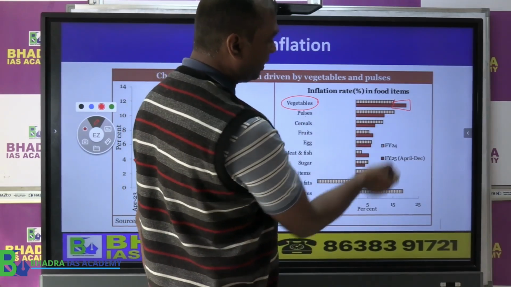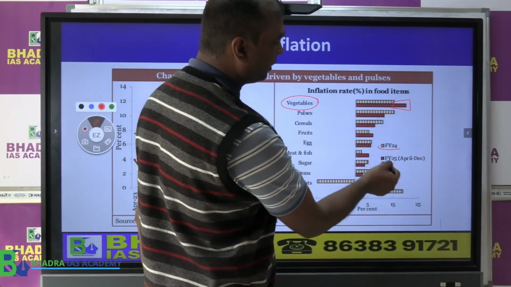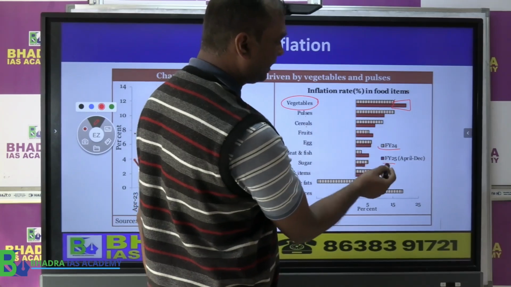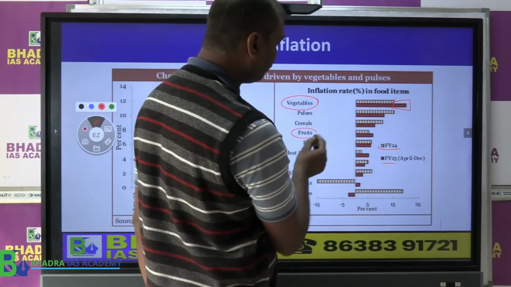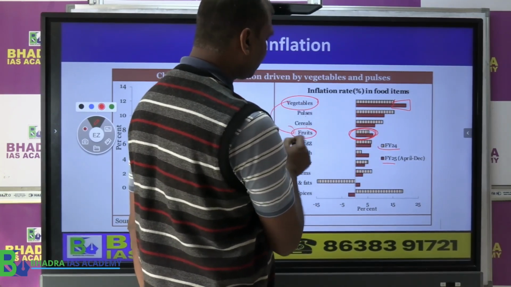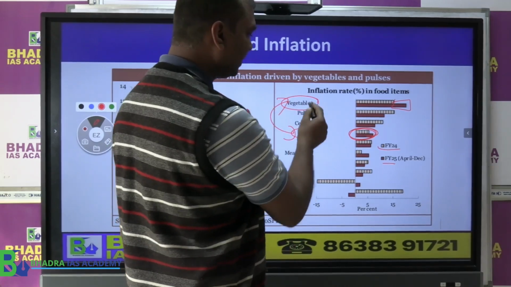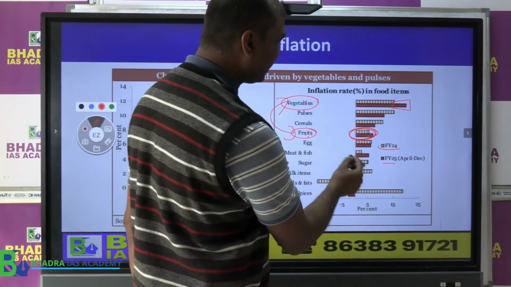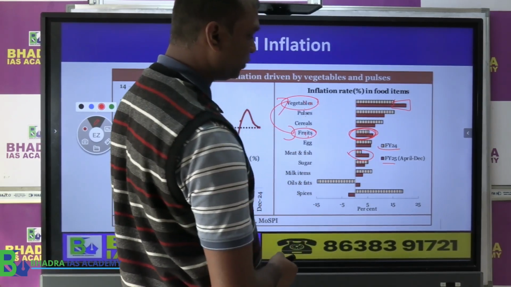Pulses, okay, pulses are higher in 24, a bit lower in 25. Cereals also are higher in 24, lower in 25. But fruits, if you see, are higher in 2025. So vegetables and fruits created some kind of a problem. Also meat and fish, there was an issue, right?